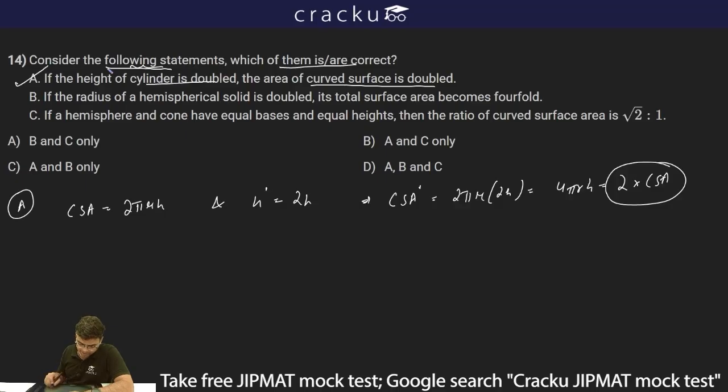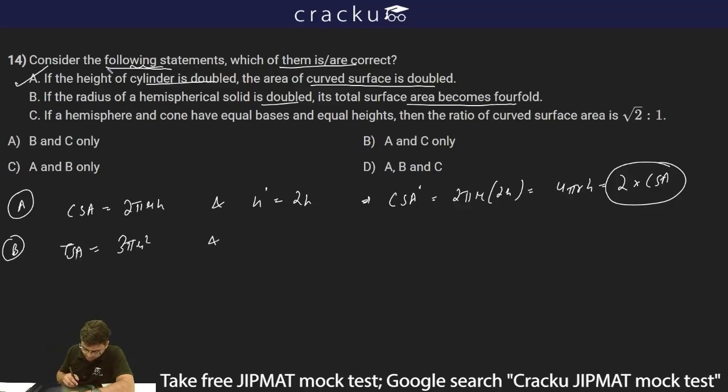Then we have, if the radius of a hemispherical solid is doubled, its total surface area becomes fourfold. What is the total surface area for a hemisphere? So total surface area for a hemisphere is 2 pi r square plus pi r square for the base. So total surface area is 3 pi r square.